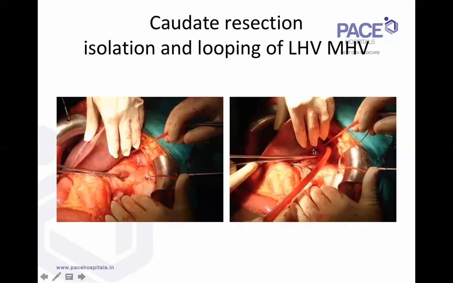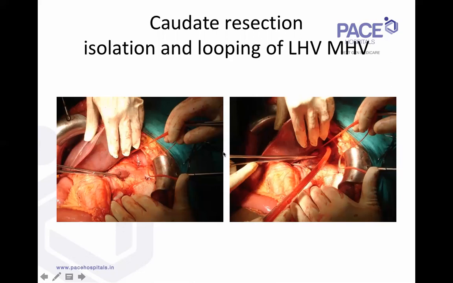Basically, the upper border of the caudate lobe lies anteriorly, anteriorly there is the porta, posteriorly there is the IVC, and superiorly at the upper border of the caudate lobe you have the left and the middle hepatic vein trunk.